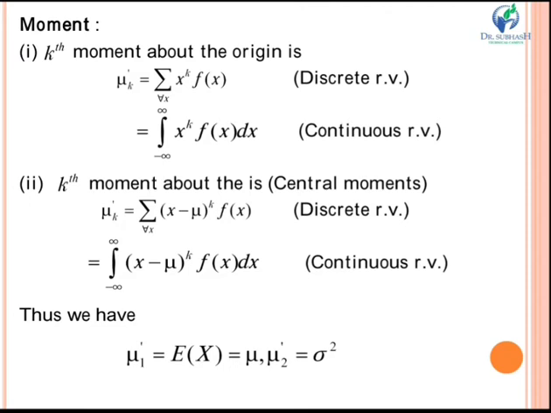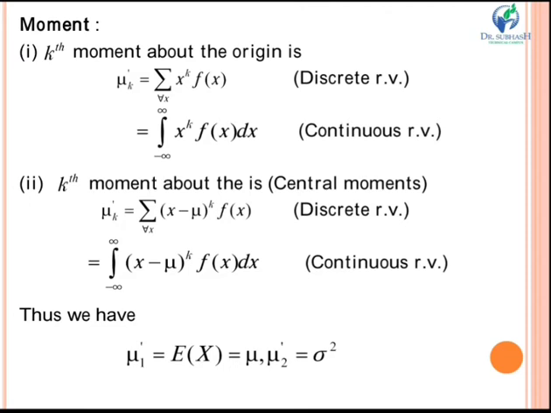Here a term comes up: probability. We all know the basics of probability. If you are not aware of probability, then just see my video series on probability. In Gujarati we say probability is sambhavna. The basic formula is the number of favorable items divided by the total number of items. This is probability.